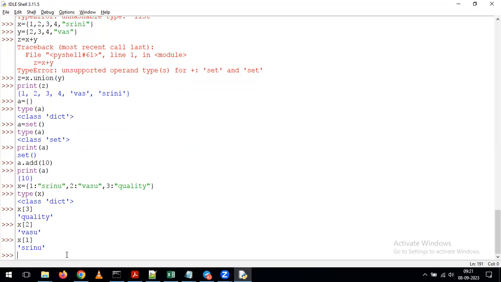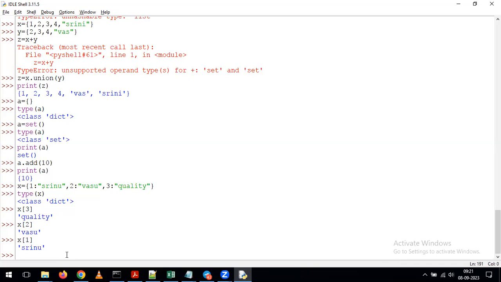Whenever you want to see the data for a particular key, we just have to give that variable with that key value. In this example, x is a variable and my keys are 1, 2, 3. If you want to see the data for 1, 2, 3, we can give x of 1 or x of 2 or x of 3. With that, we can see the values on your screen.